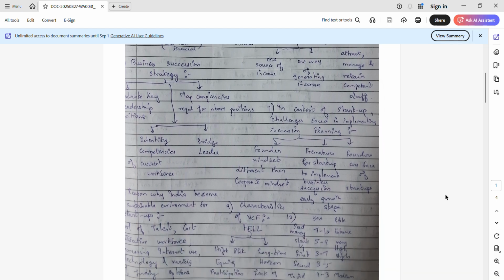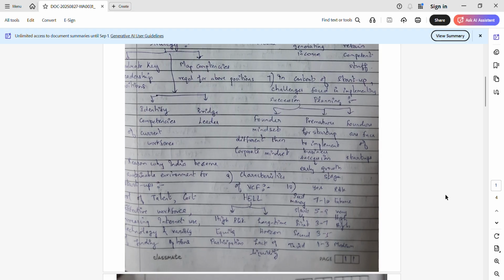And what are the reasons why India became a sustainable environment for startups? Another very important question which was asked in May 24 as well. Because of the pool of talent, cost-effective workforce, increasing internet use and technology, and variety of funding options. So these are the various reasons why India became a sustainable environment for startups.